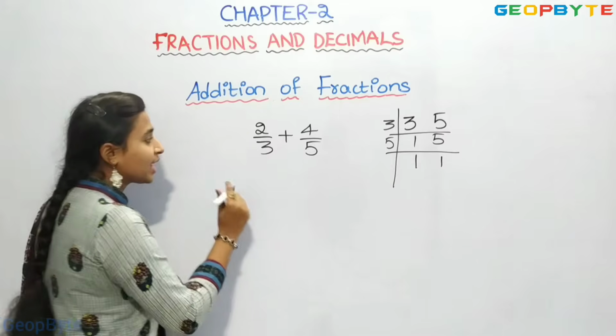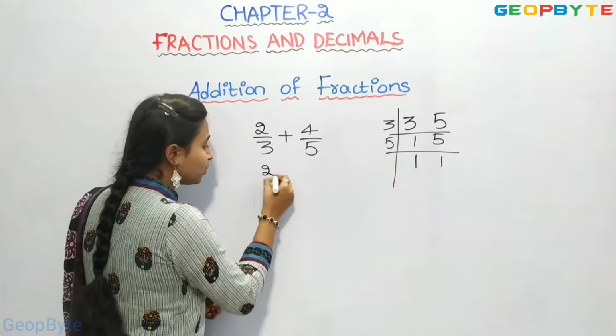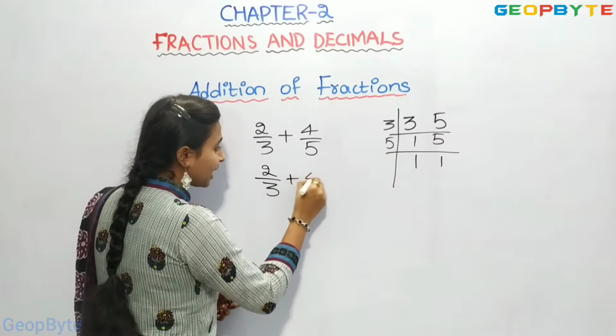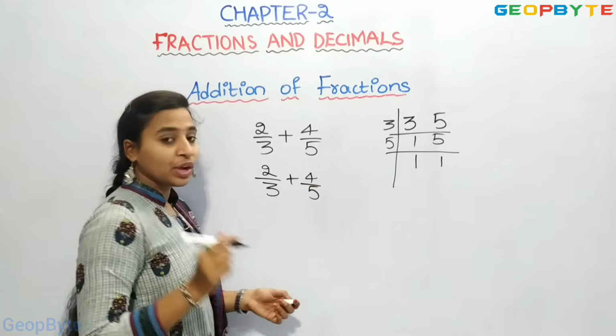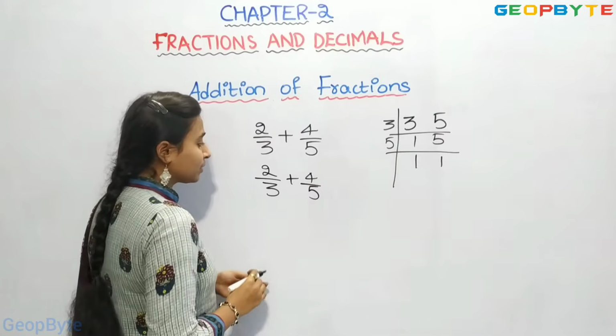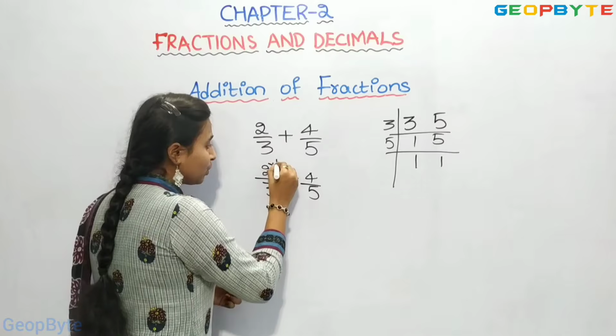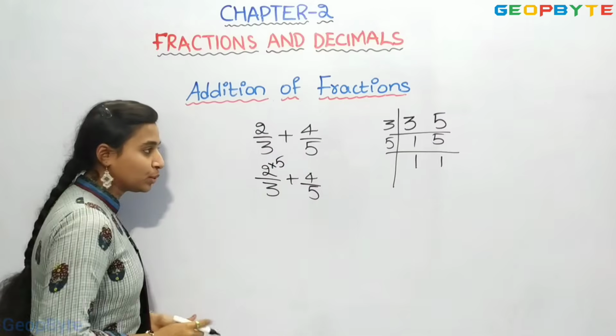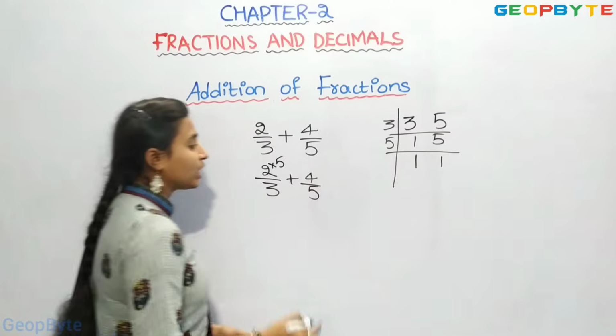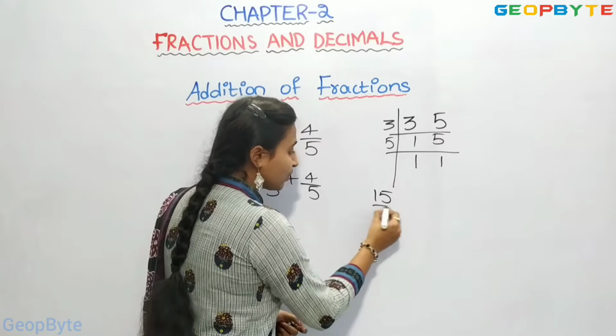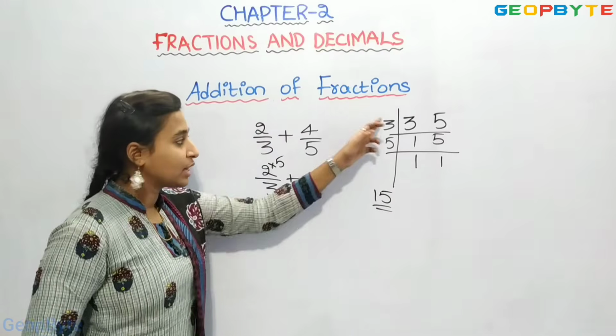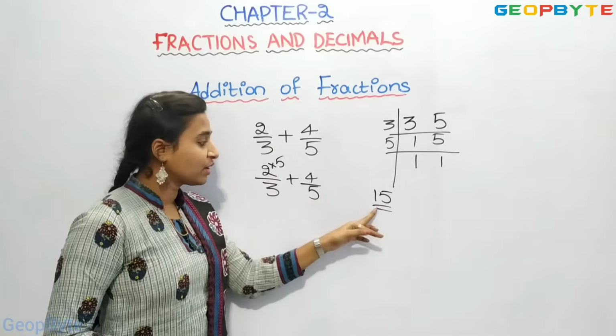Now, the next condition is you need to write as it is. Now, you need to multiply by 5 for the number 2 because we got LCM as 15. Right? 3 5s are 15.